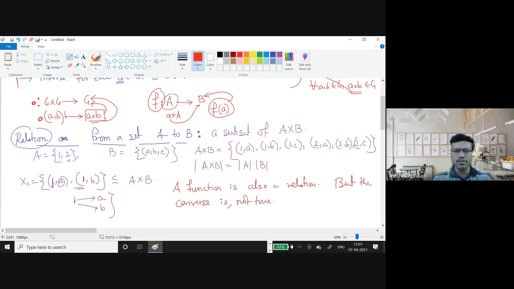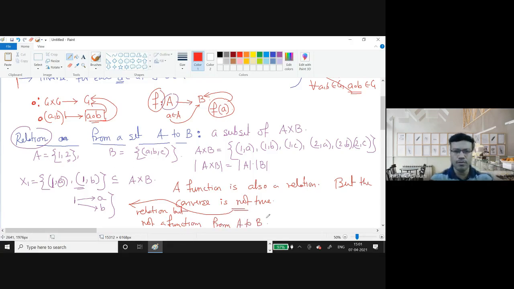Just now I have given this example. So this is an example of a relation, but not a function, from A to B.